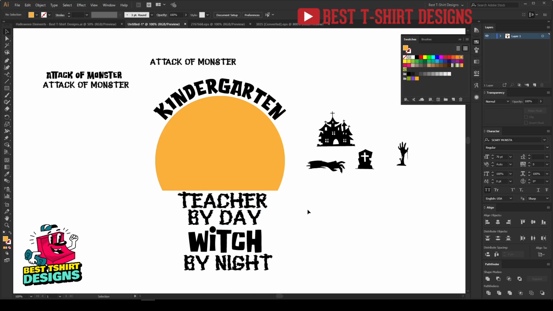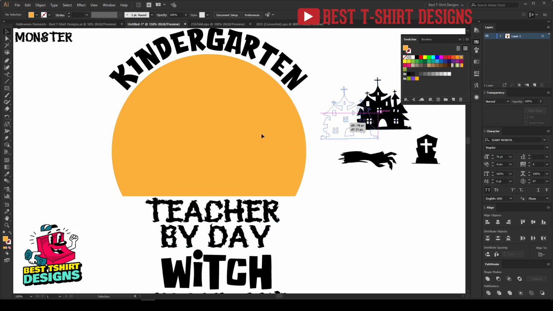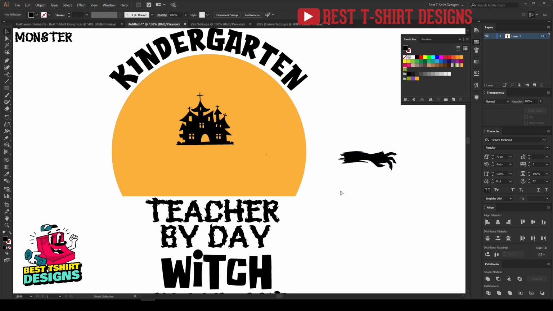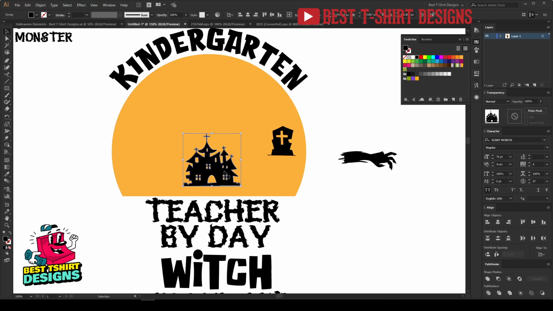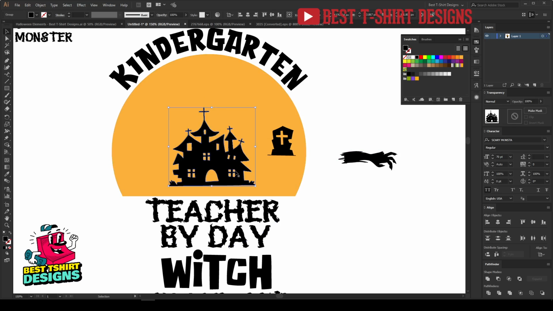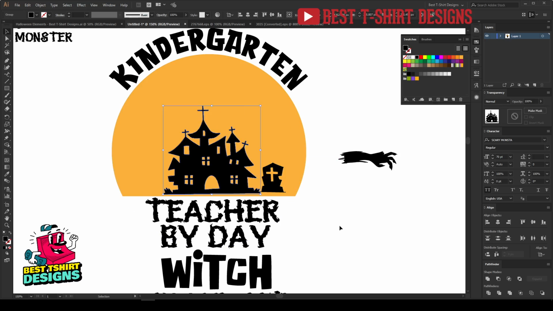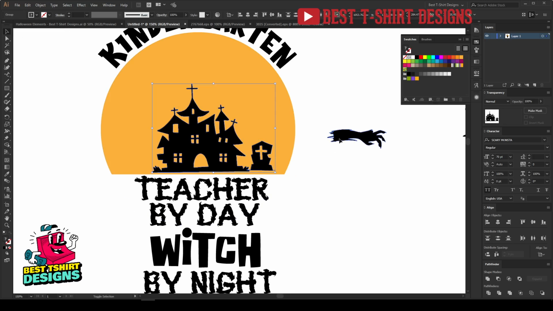Here is the thing: whenever we are placing elements like this, I see some people placing a house floating in the air, or something like this floating in the air, but that's not how it should be. We should place everything in a grounded position because this house should be standing on the ground. So I need to make a ground level position here, then I can place the other elements, then it will look realistic. Of course this is not a necessary rule, but we can work like this.